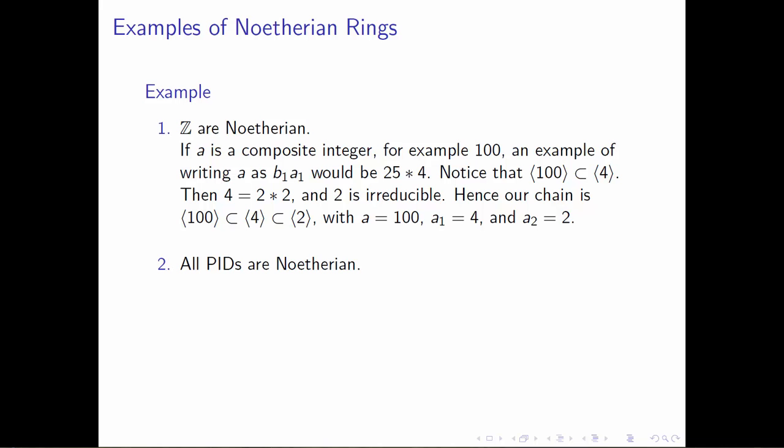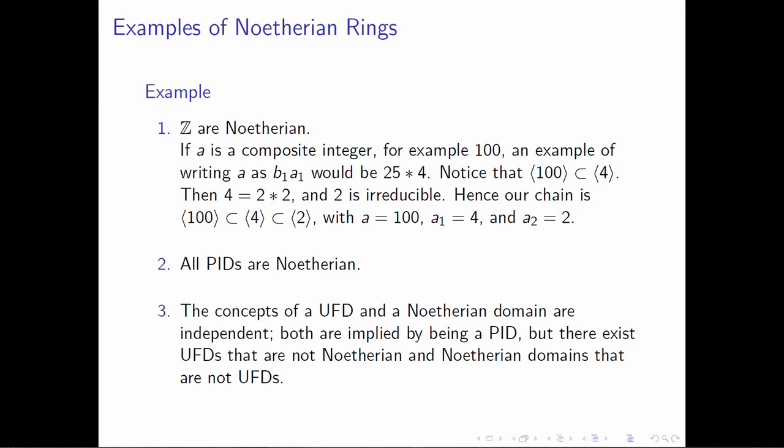Now, the next thing that I want to say is, where does this concept of a Noetherian ring lie in terms of its relationship with all the other things we've been throwing around? Where does this fall with respect to PIDs, UFDs, and Euclidean domains? One thing that you can show is that all PIDs are Noetherian. However, when you go from a PID to a UFD, the concepts of a UFD and a Noetherian domain are independent, which means that there are Noetherian domains that are not unique factorization domains, and there are unique factorization domains that are not Noetherian domains.